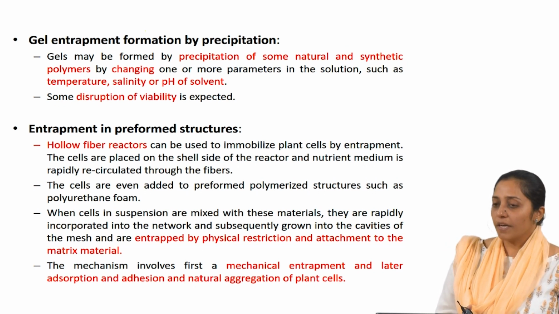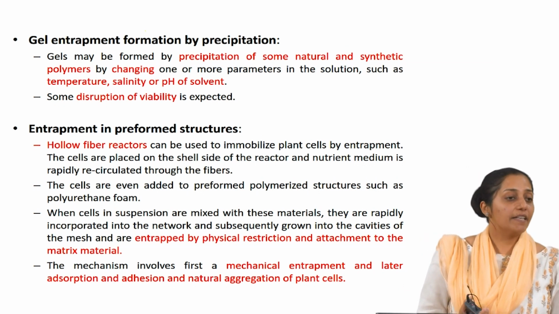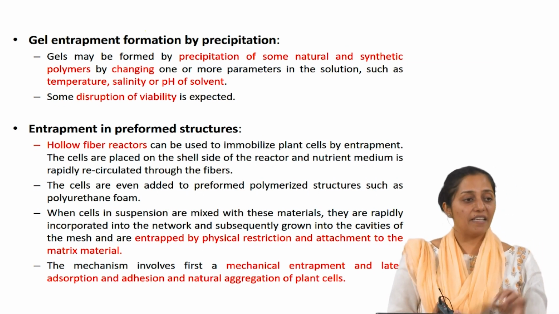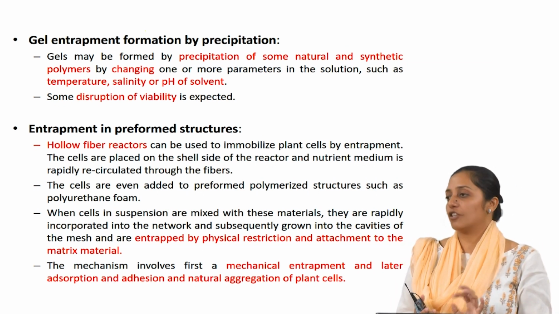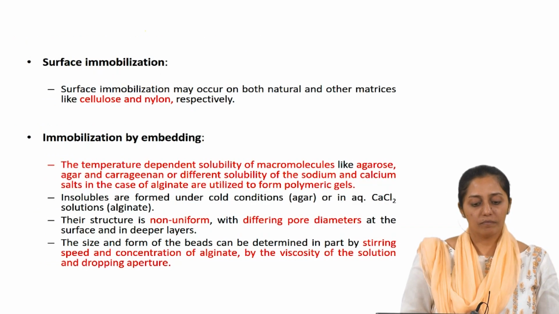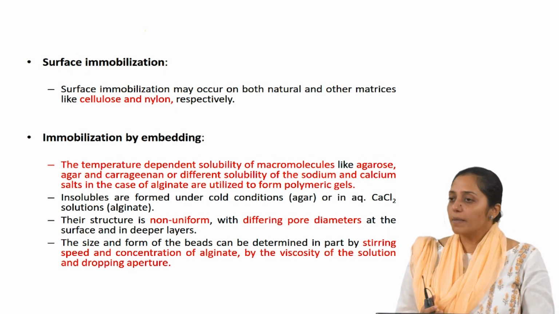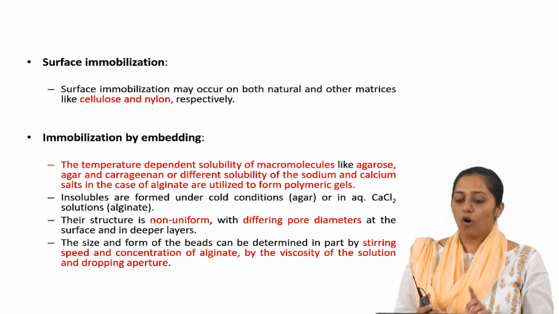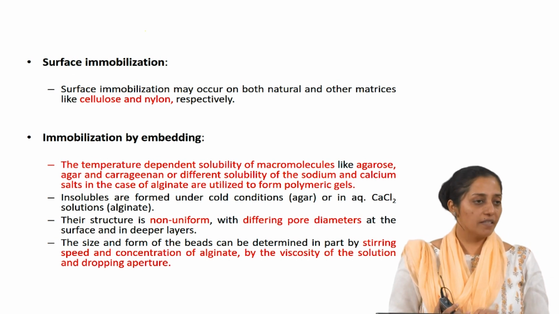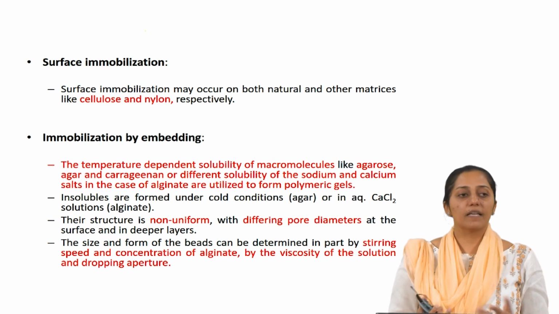The mechanism involves first a mechanical entrapment and later adsorption, addition and natural aggregation of plant cells.